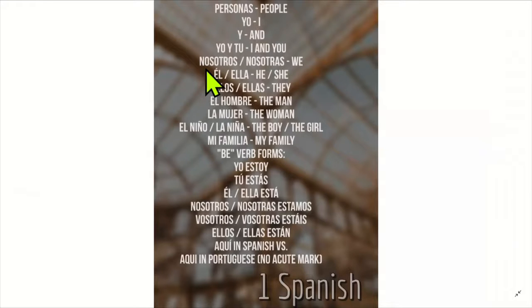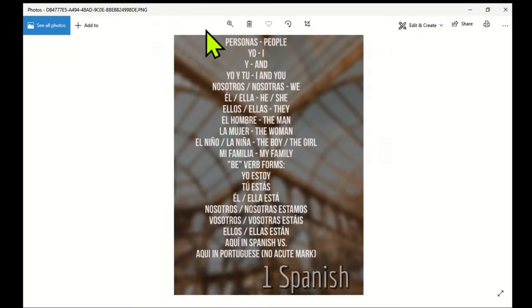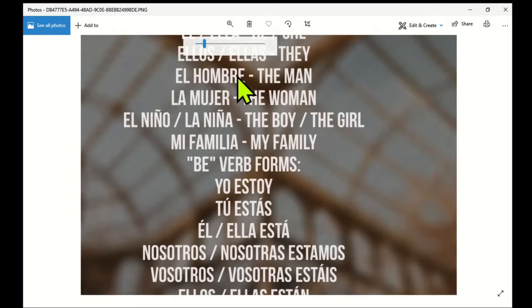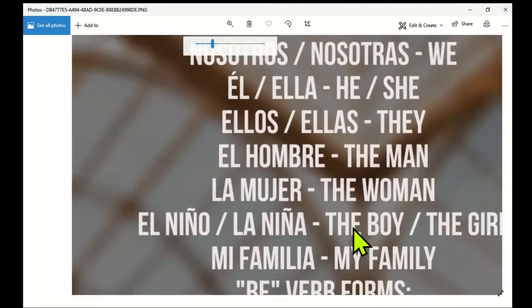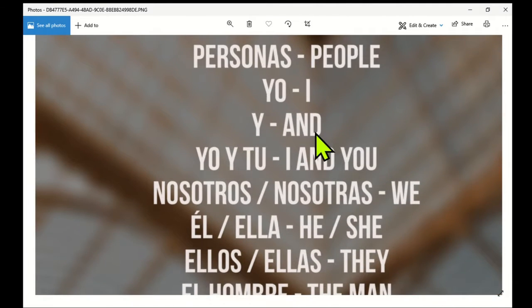Personas. I have been trying to make this a little bit bigger, but it's not doing it, so we're going to use this option right here. Okay, now this word. First we start with I. Yo. Tú is you. Yo y tú. I and you. The letter Y right here means and, but it's pronounced as I in Spanish. Yo y tú.